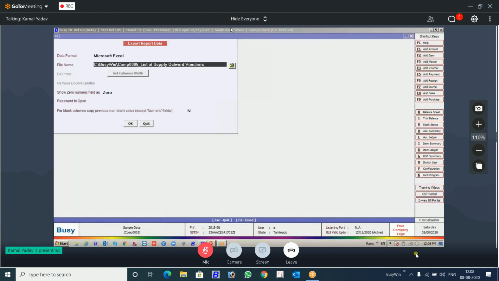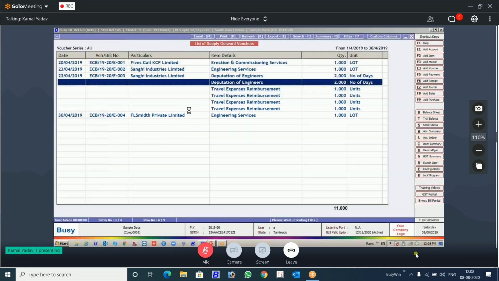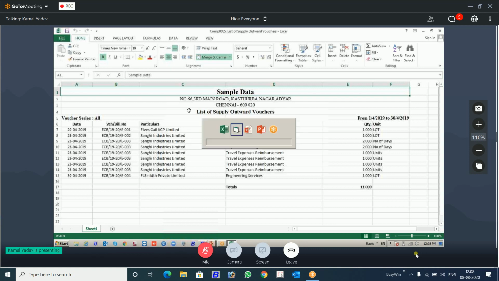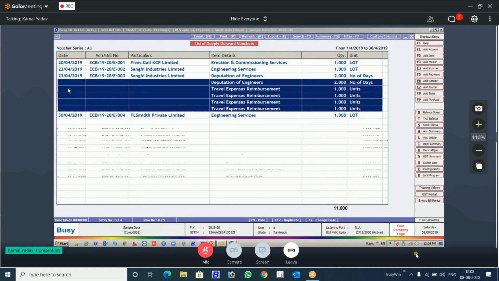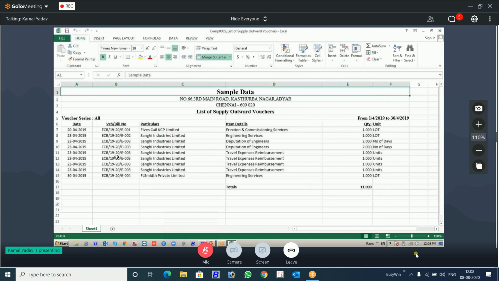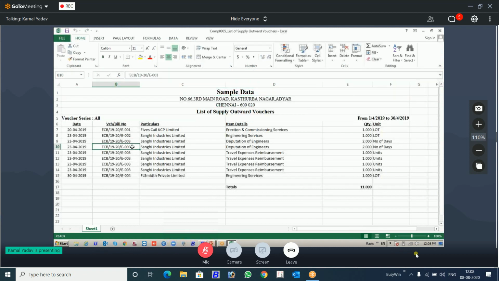I said export to Excel. There is an option here for blank column, copy previous non-blank values. You will say yes. Then you will export it. See the difference between the two. These are the blank rows, blank values. Now this is filled. The previous values repeated itself.